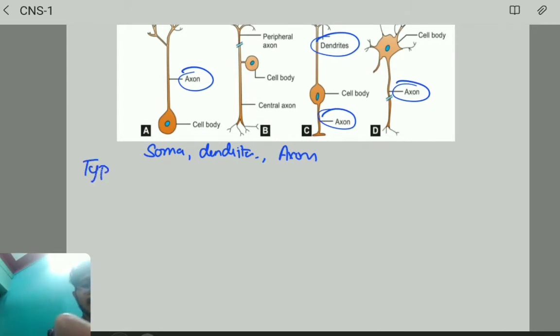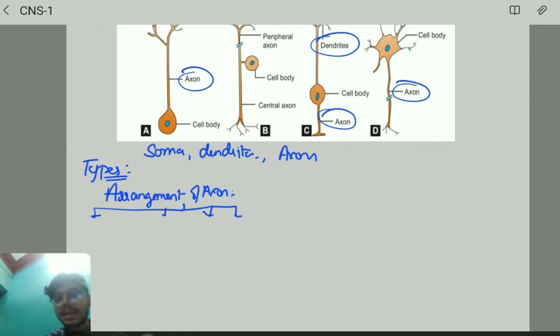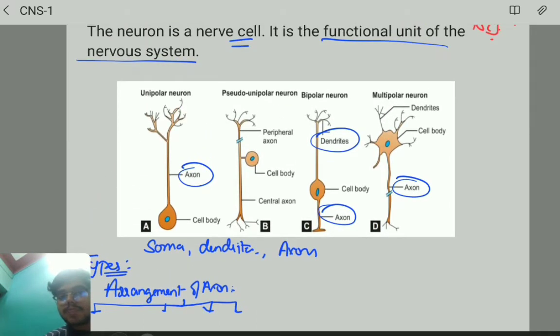See, in types, based on the arrangement of axon, it is classified into a lot of types. Let us understand by diagrams. The first one is unipolar neuron. See, in types, if you know the examples, it is enough.